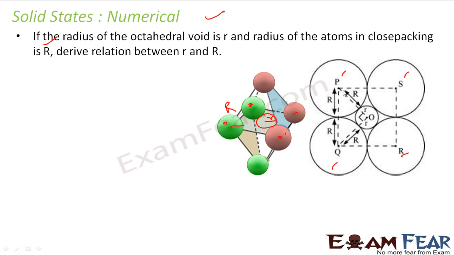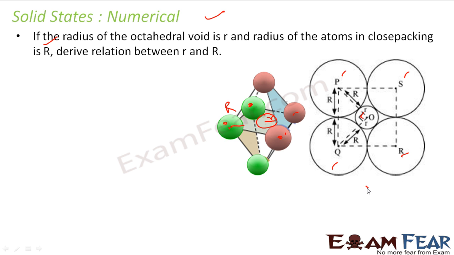If you see this triangle, this side is 2R, this is R plus small r, this is R plus small r, and it is a right triangle. Using Pythagoras theorem, PO square plus OQ square is equal to PQ square. That is (R + r) square plus (R + r) square is equal to (2R) square, correct?